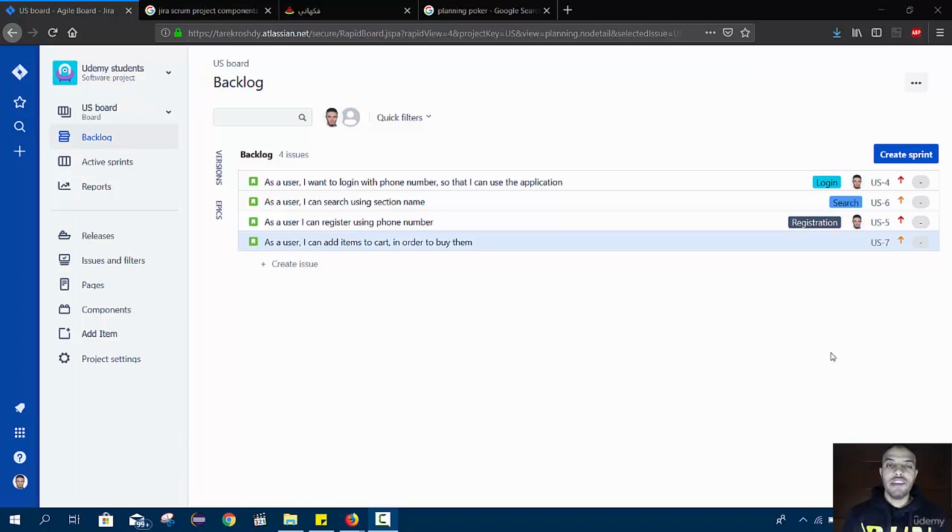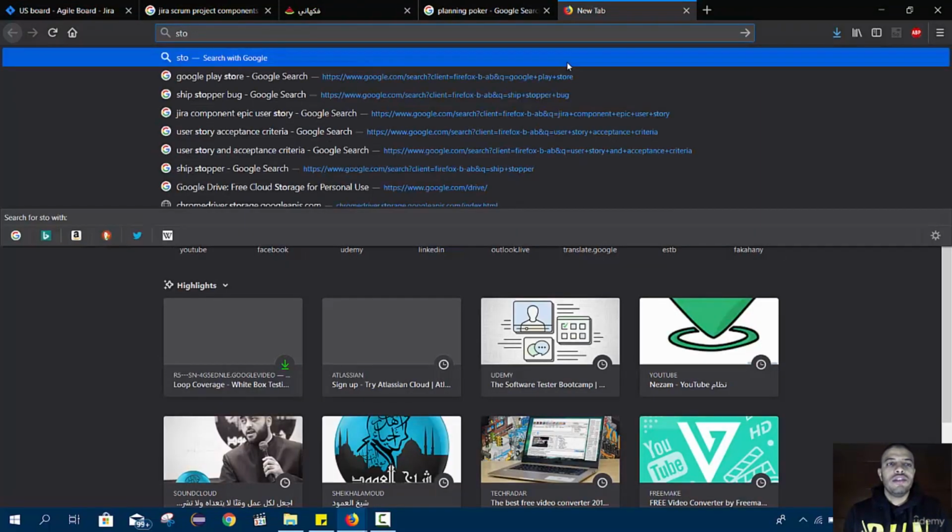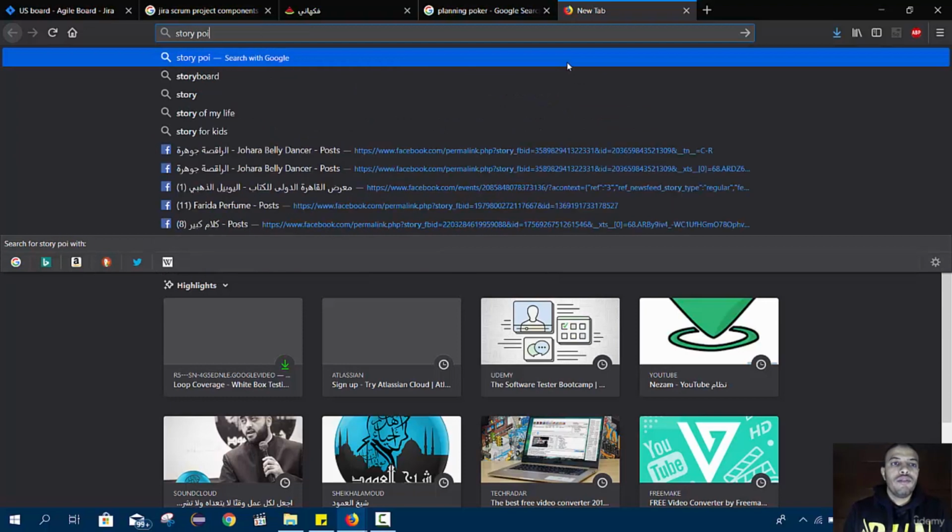Before we begin our sprint, we must assign estimates to our user stories. For example, if I click on the first user story, you will find the epic link, the assignee, the ID, the priority, and then there is a dash here. What is this dash? If we click on it or hover here, it shows the story points.